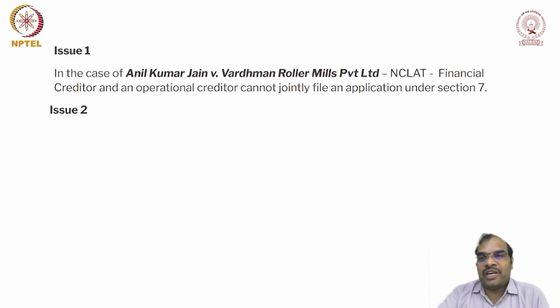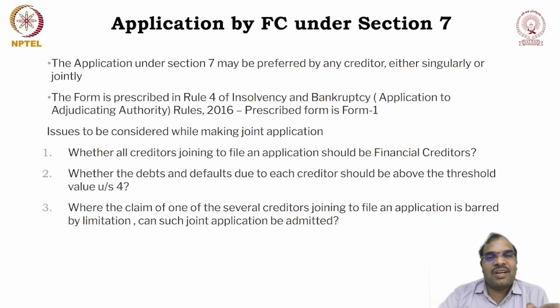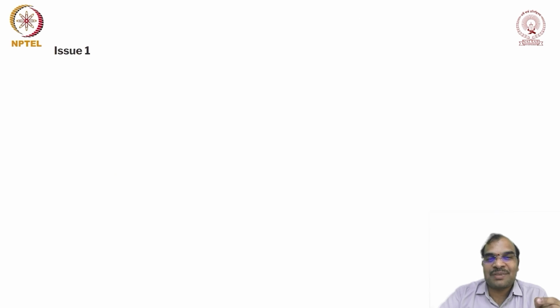And the second issue: whether the debts and defaults due to each creditor should be above the threshold limitation. That means, for each and every creditor, must the debt amount be a minimum of 1 crore rupees?